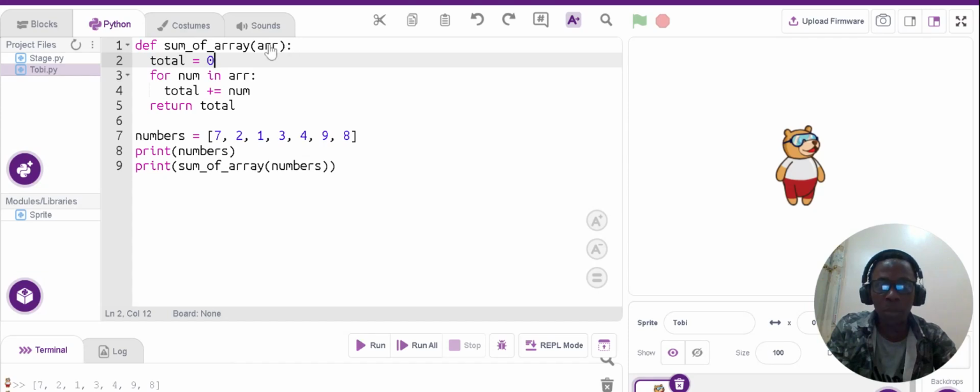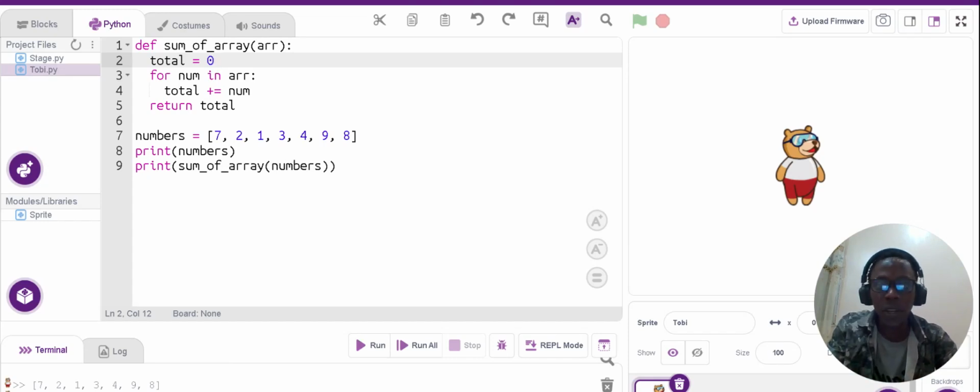I pass in the parameter, then we initialize from 0 because array is index based, and we loop through all the numbers, for num in the parameter. We update the total so that 7 plus 2 gives 9, plus 1 gives 10, and that's the reason we use plus equals num. That's it, a form of update.